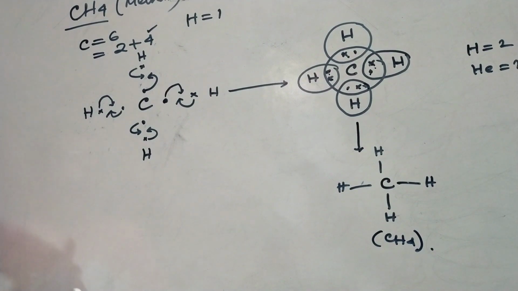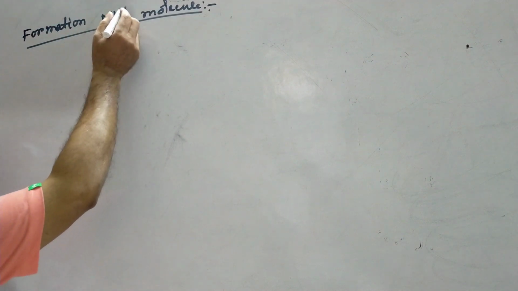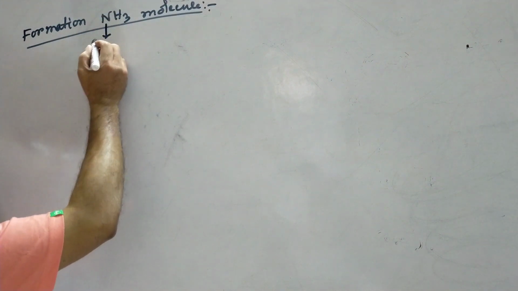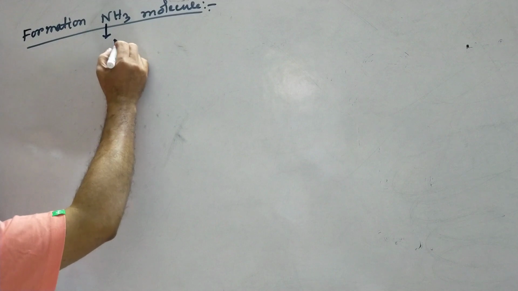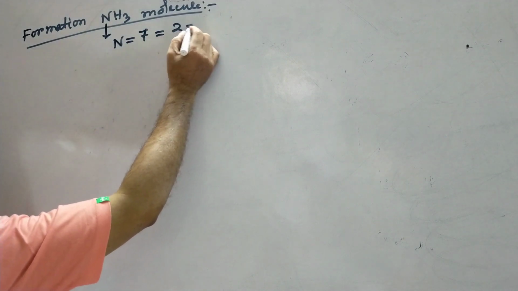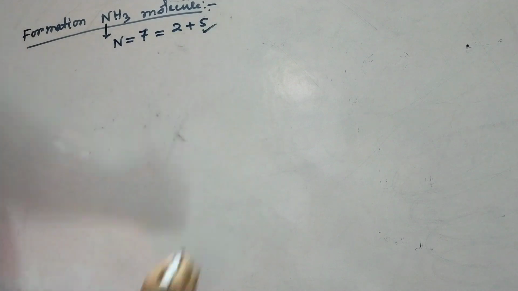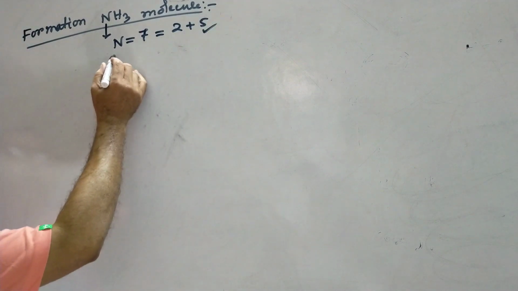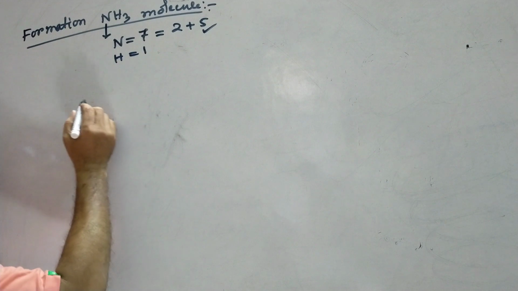Now the ammonia molecule. Formation of ammonia molecule. In the ammonia molecule, nitrogen is the central element, and the atomic number of nitrogen is 7. That is 2 plus 5. These are the electrons in its outermost orbit, and hydrogen has atomic number 1.